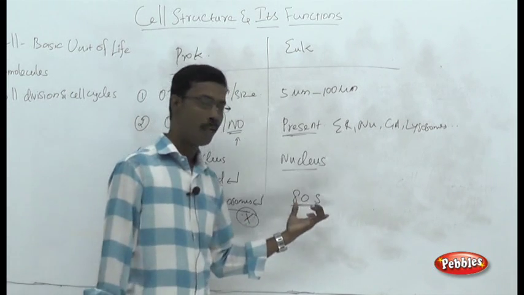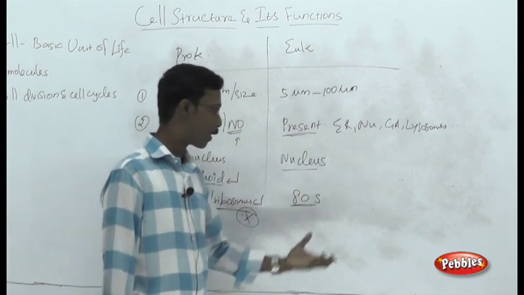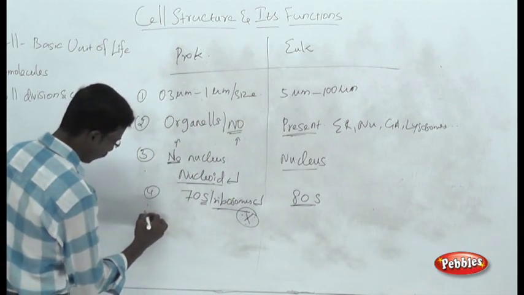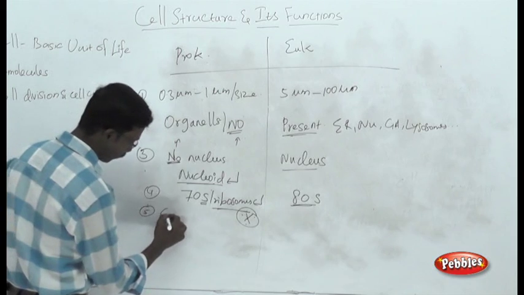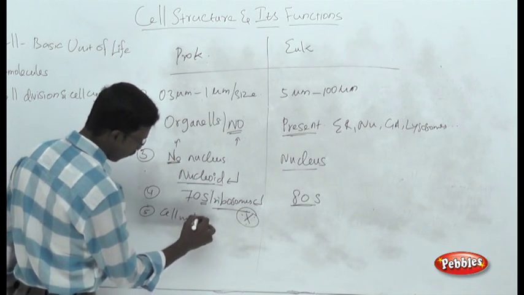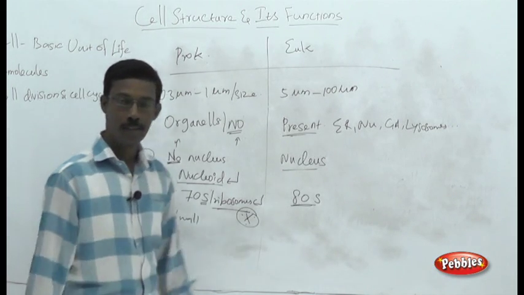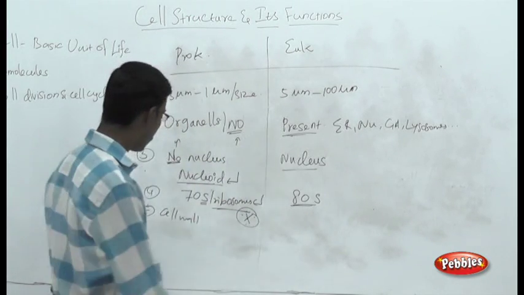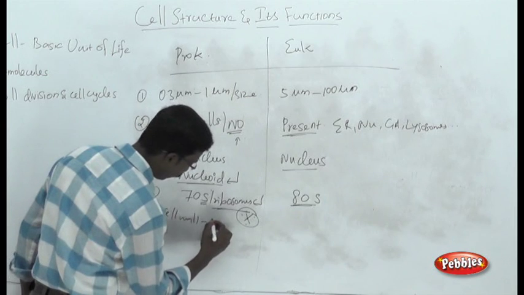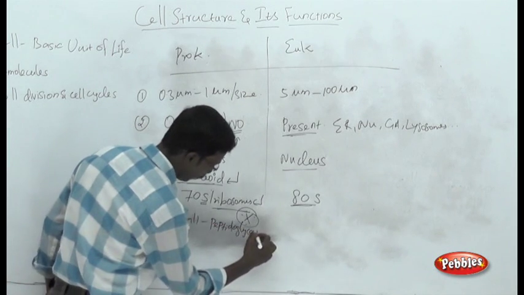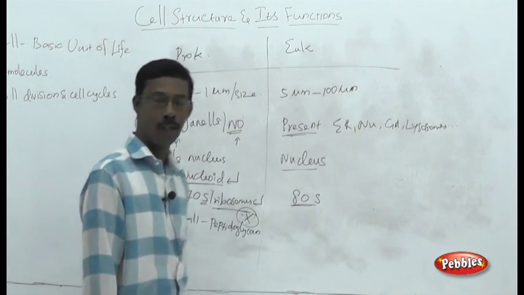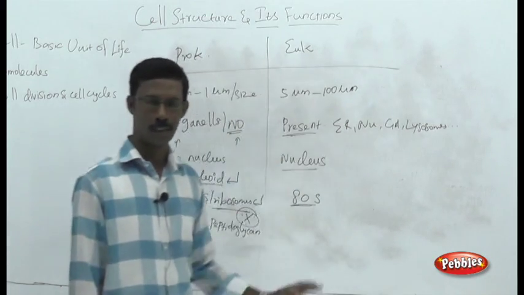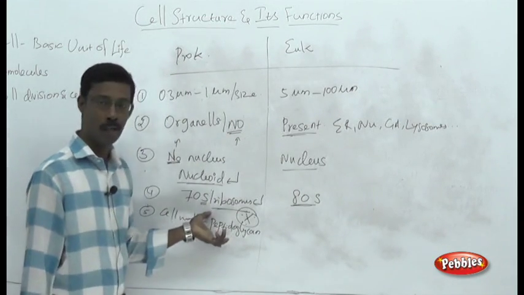So the difference between prokaryotes and eukaryotes: the prokaryotes have 70S ribosomes, while eukaryotes have 80S ribosomes. The next major difference is the cell wall. Almost all prokaryotic cells possess a structure called the cell wall. The cell wall is normally made up of the peptidoglycan layer, peptidoglycan or murein layers. We are going to see the structural details later, the NAM and NAG structures.